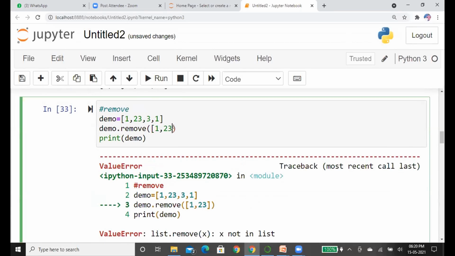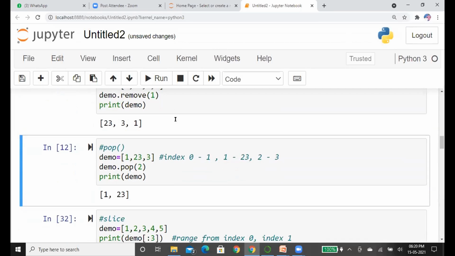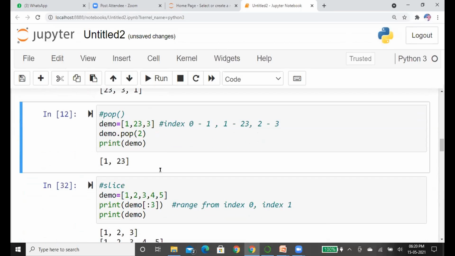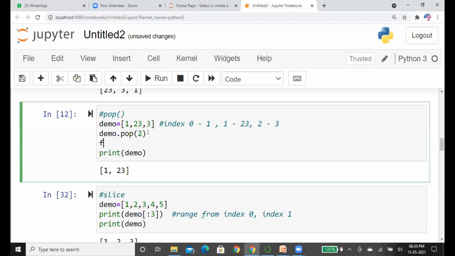In a similar way, pop also takes only one value, because the pop method takes one value as a parameter which shows the index. If you want to remove multiple elements from the list, you can use a for loop. We cannot delete directly in pop.